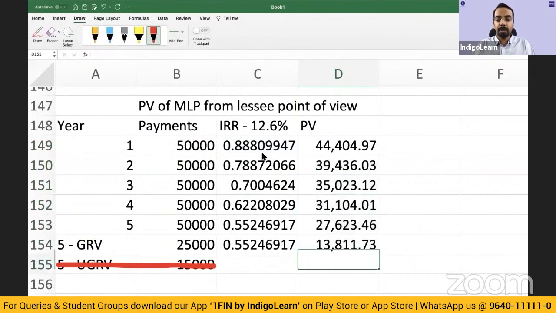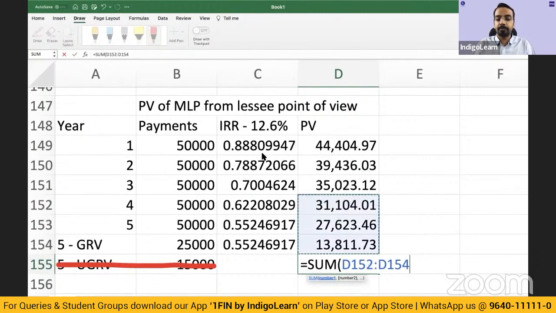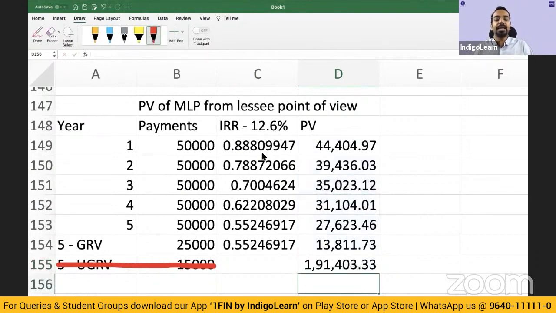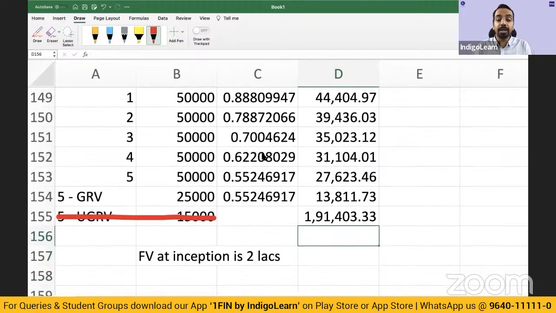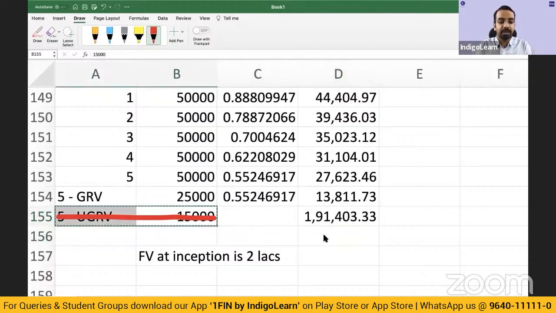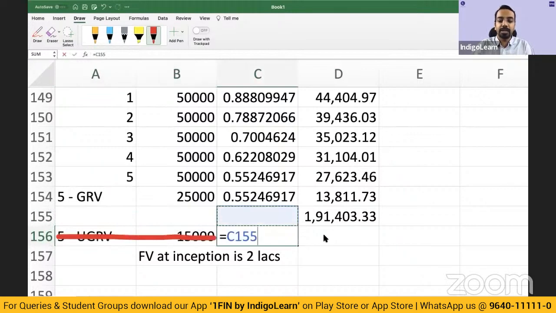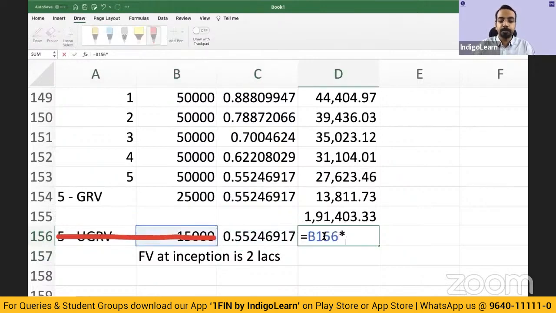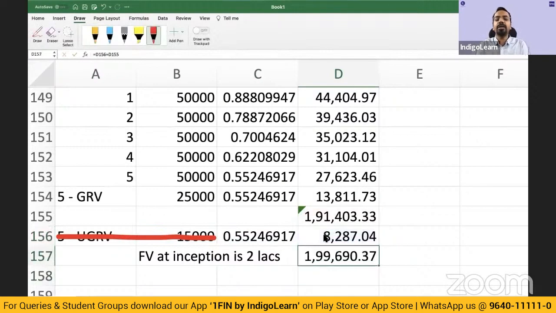If you do, you get 1,91,400. Now you may get a doubt as to why this 1,91,400 is not equal to fair value, because we are not considering this unguaranteed residual value. So if we add this unguaranteed residual value as well, and if you add these two, then you get almost 2 lakhs.